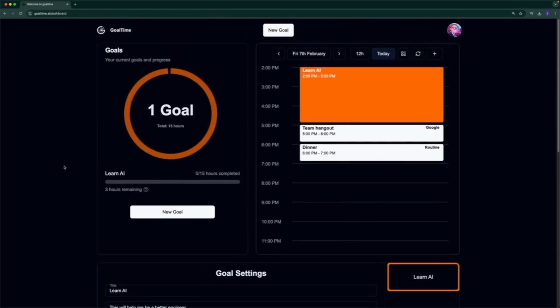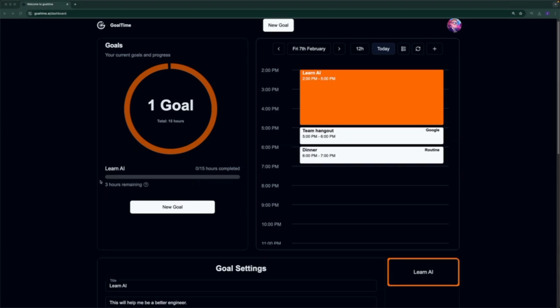Now in the progress section, you'll have the goal listed with how many hours you've completed and how many you've committed to complete for each week. And below you'll see how many hours are remaining for this week's schedule. We regularly update everyone's schedules on Sunday. So if you create goals before then, we will prorate the schedule to the amount of time remaining in that period.